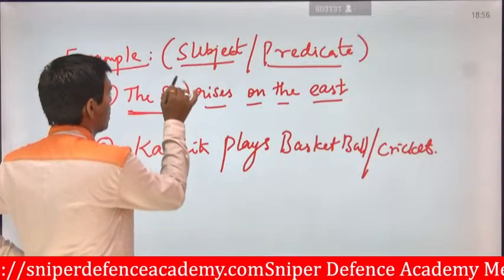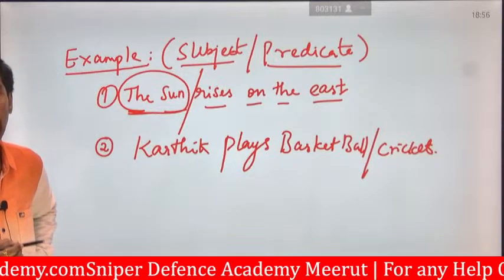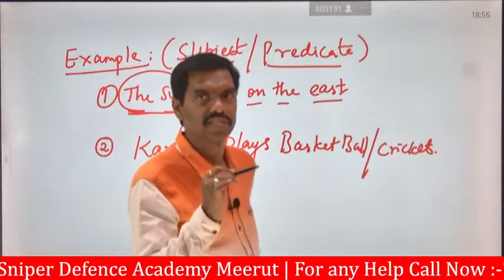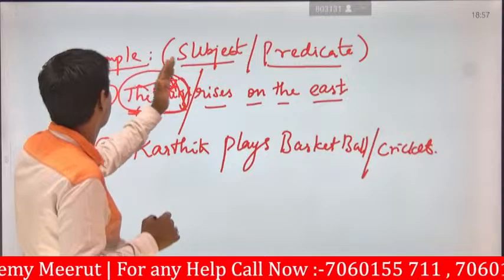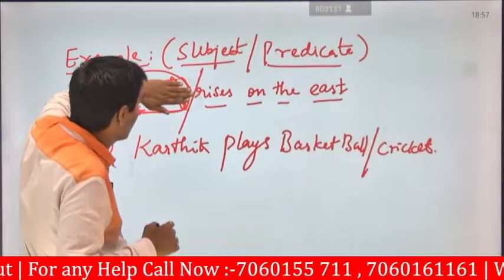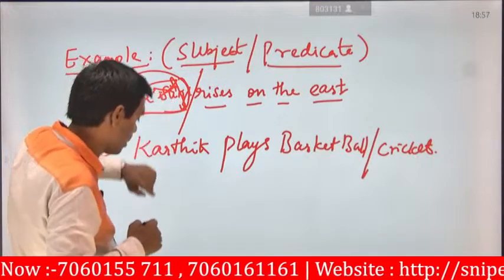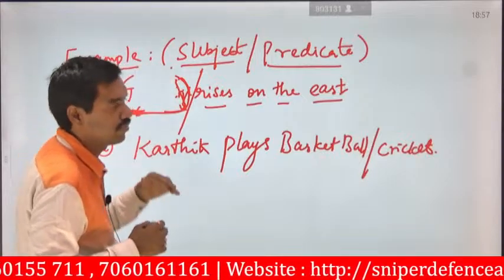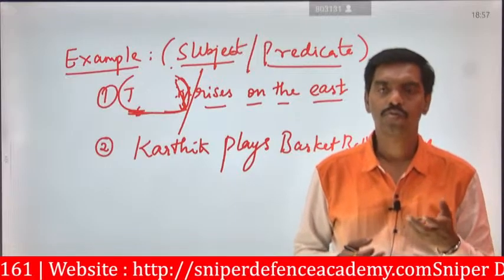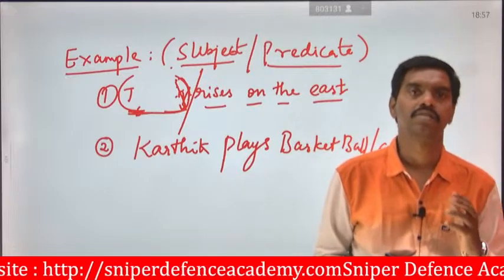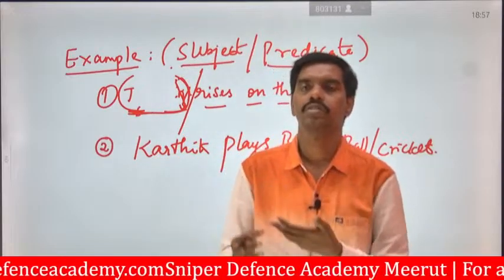The sun is the subject, because the sun is going to do something. If there is no word the sun, for example, I can say dash rises on the east. Okay, dash rises on the east. So who rises on the east? Nobody knows that. So you have to give some subject for that particular sentence, then only it will be activated.